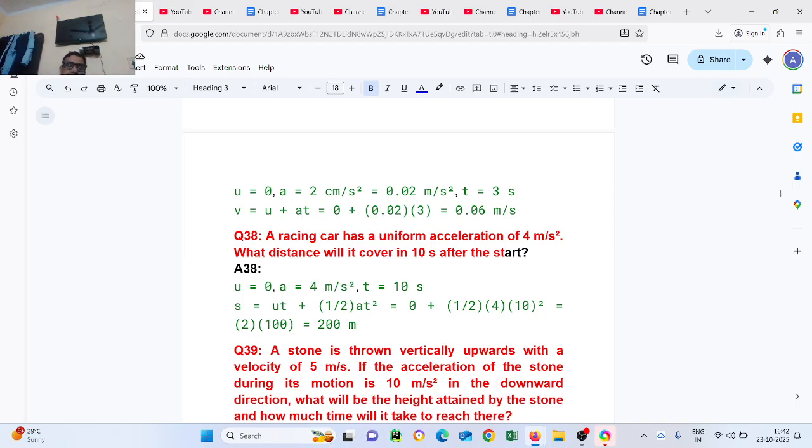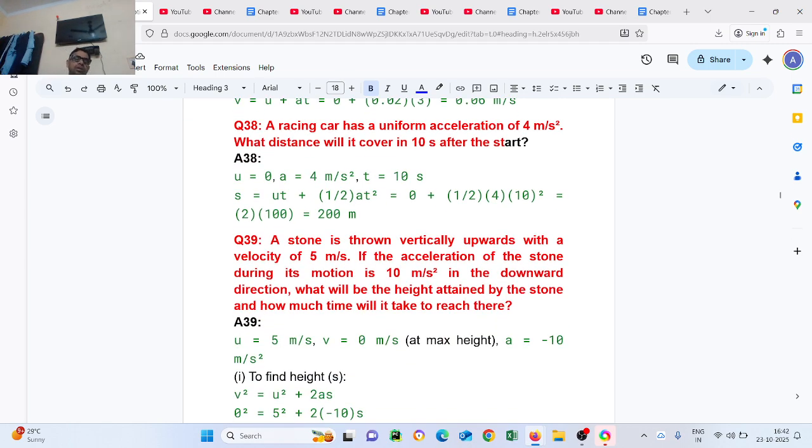Question number 38. A racing car has a uniform acceleration of 4 meter per second square. What distance will it cover in 10 seconds after the start? u equals 0, a equals 4 meter per second square, t equals 10 seconds. s equals ut plus half at square, equals 0 plus half multiplied by 4 and 10 square, equals 2 multiplied by 100, equals 200 meter.